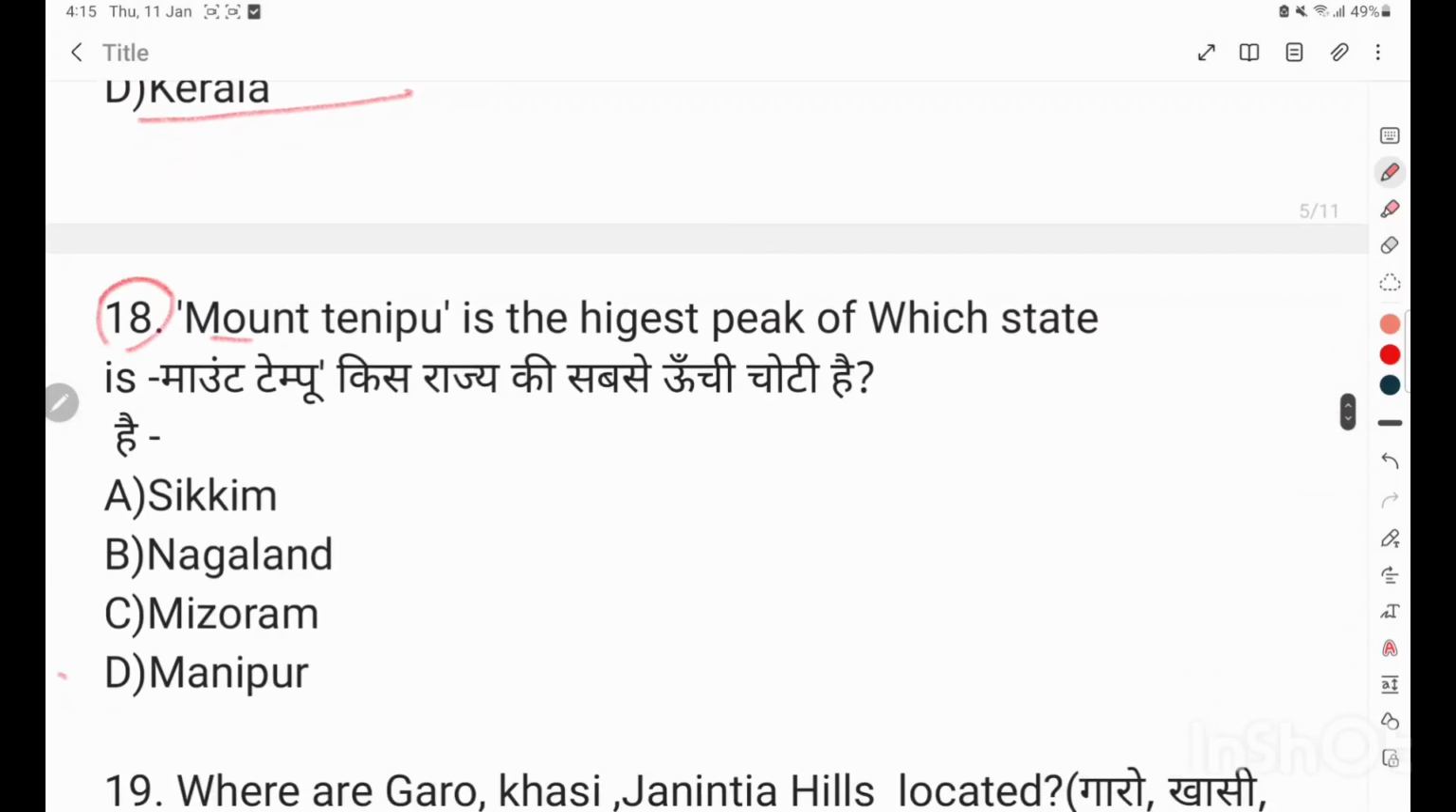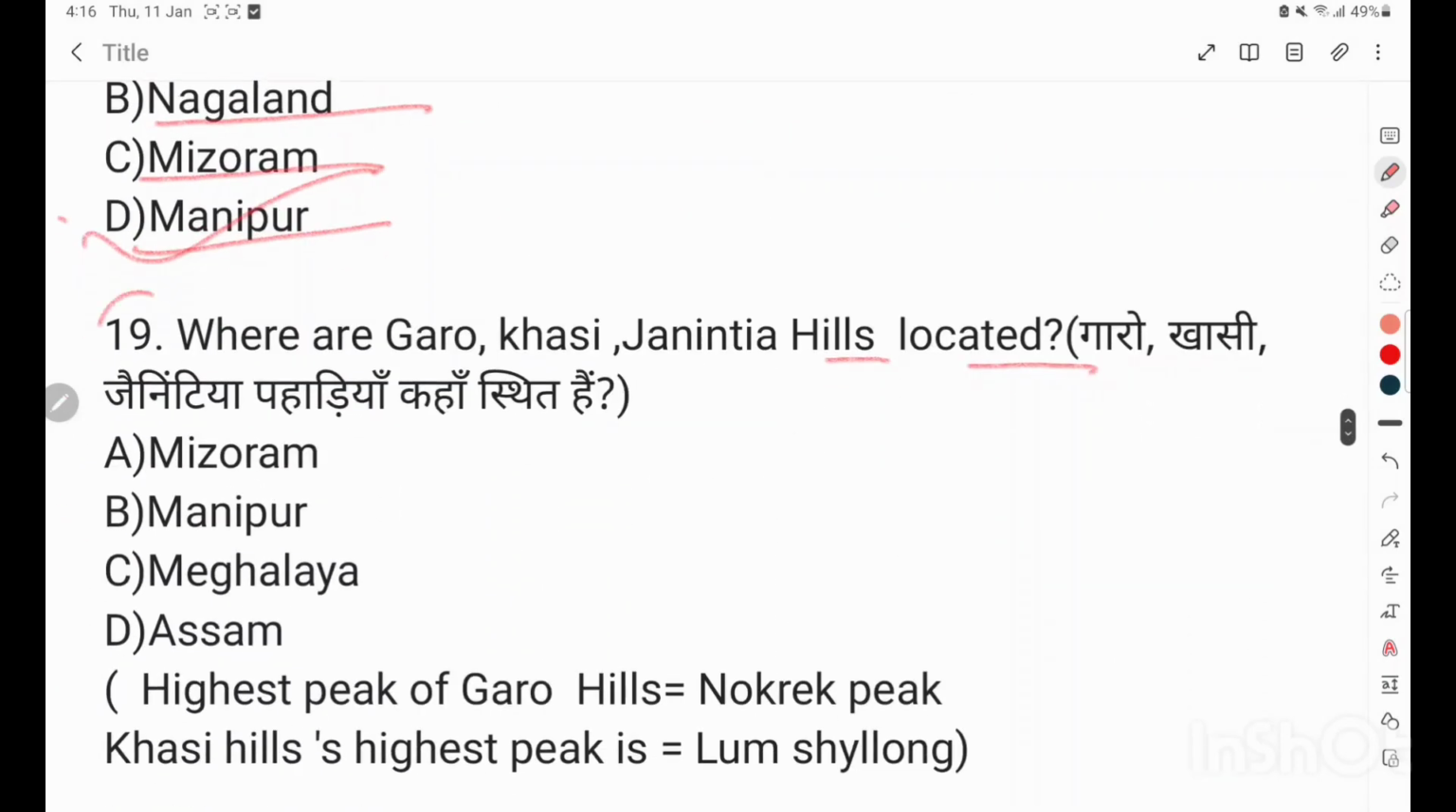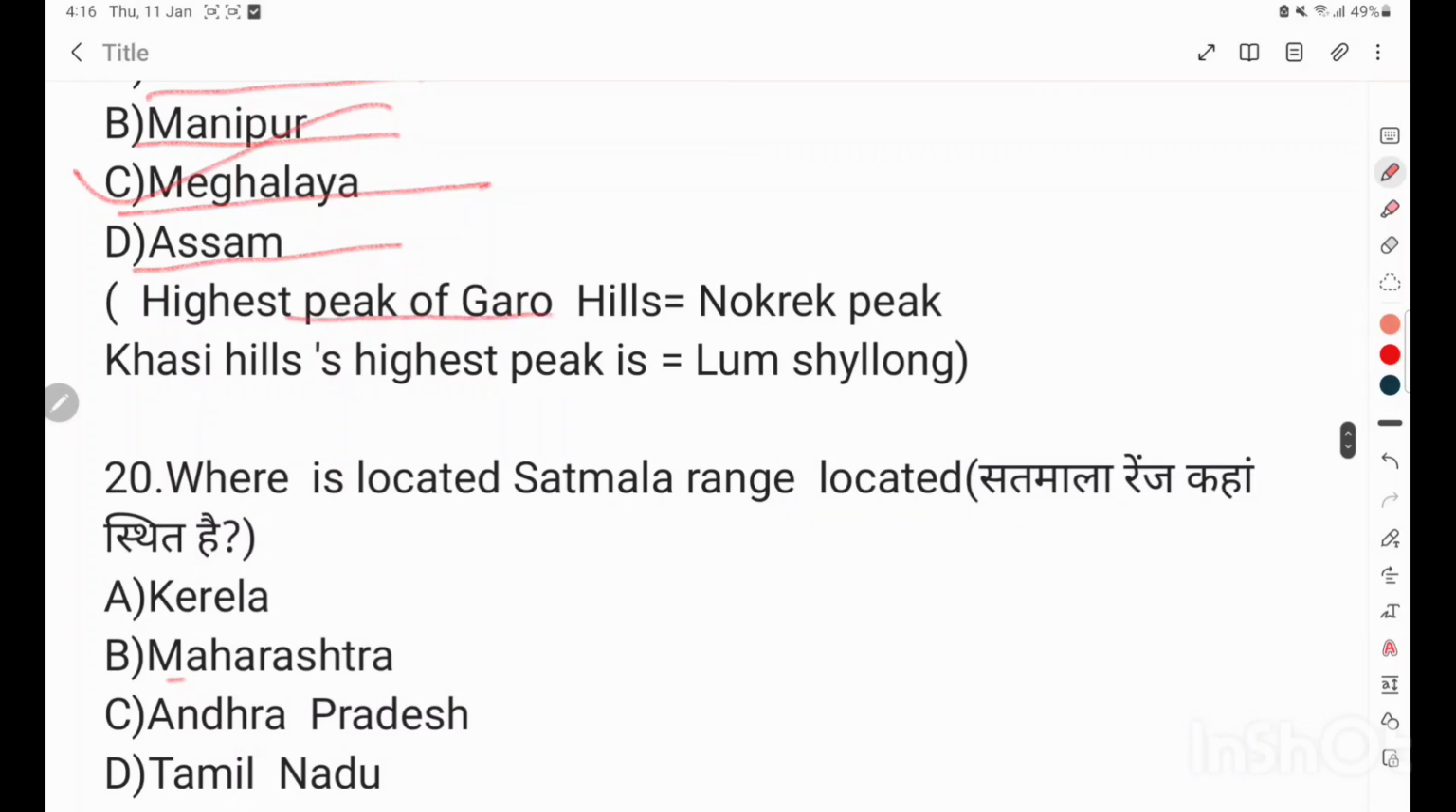Question number 18. Mount Thenpu is the highest peak of which state? Sikkim, Nagaland, Mizoram, Manipur. Correct answer is Manipur. Question number 19. Where are Garo, Khasi, Jaintia Hills located? Mizoram, Manipur, Meghalaya, Assam. Correct answer is Meghalaya. Highest peak of Garo Hills is Nokrek Peak. Khasi Hills highest peak is Lum Shillong.